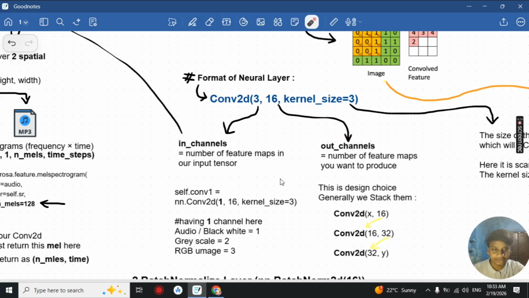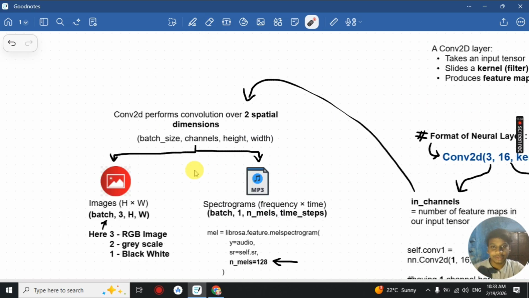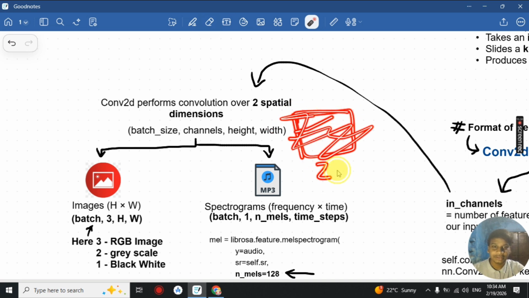Okay, for out channel it is very easy. For in channel you must understand the important concept here. Our convolutional neural network performs convolution over two spatial dimensions. For our Conv2D it will see the two-dimensional image, so we have our x and y here for our image or the audio files. It will have two dimensions, x and y.